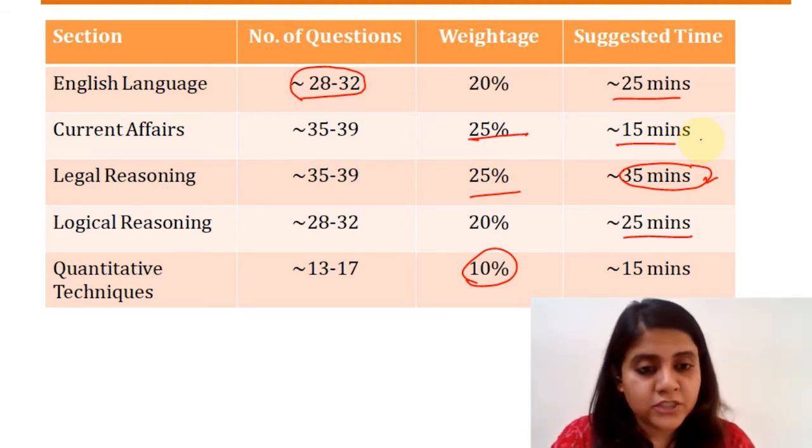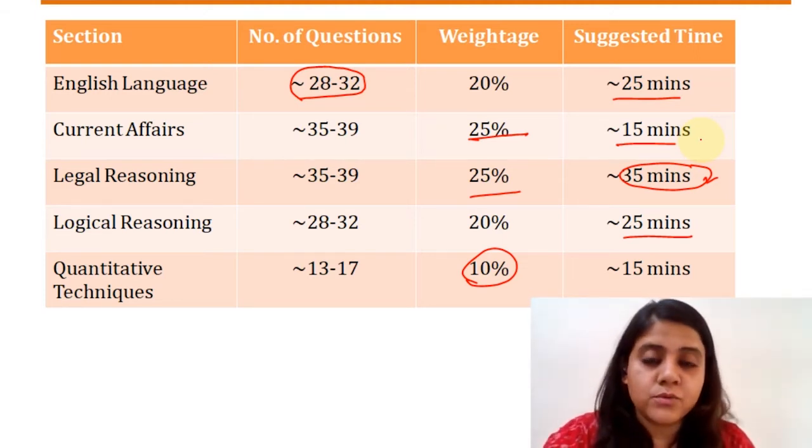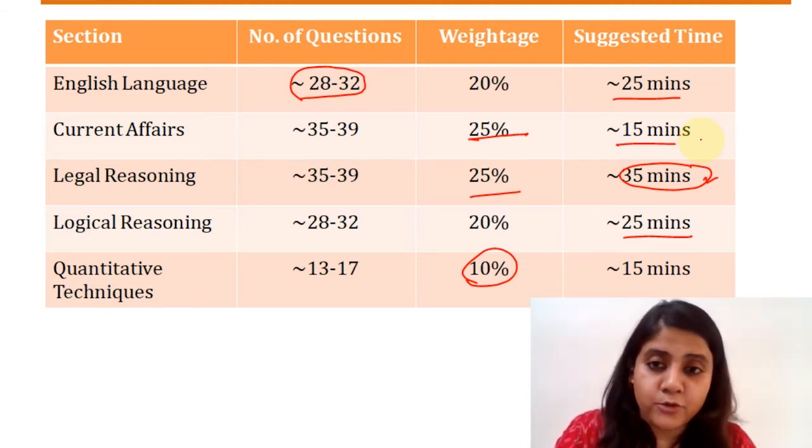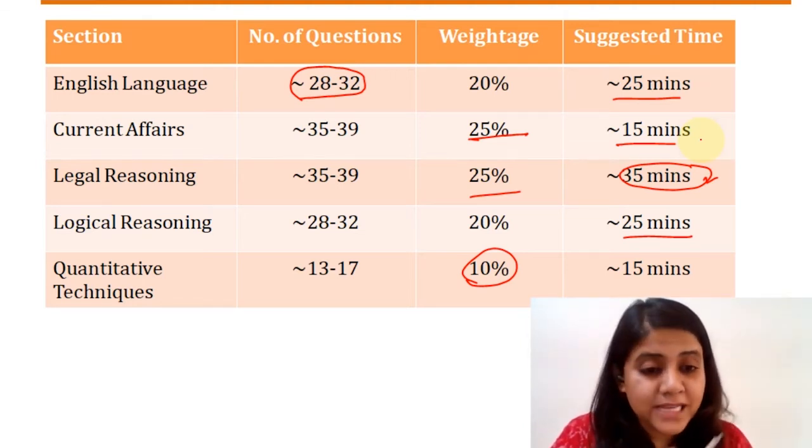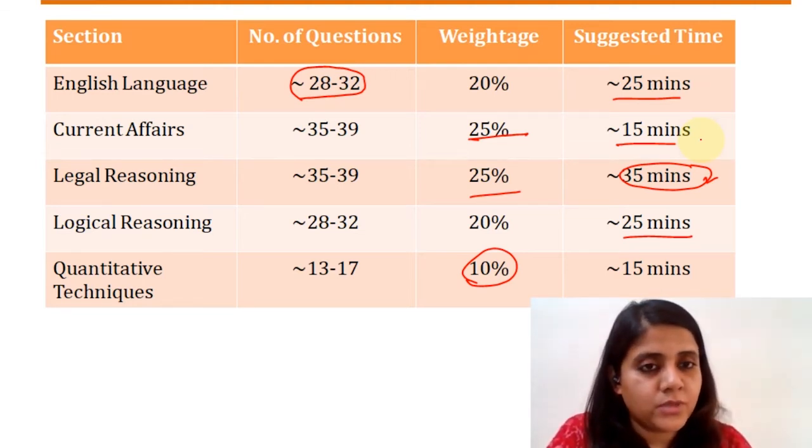Because giving too much to any section, even if in English you end up spending 40 minutes or something like that, that's really going to throw you off with respect to the time that is left for other sections, right? So ensure that you try to stick to these suggested timelines as much as possible, right?